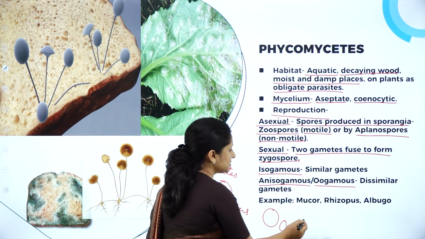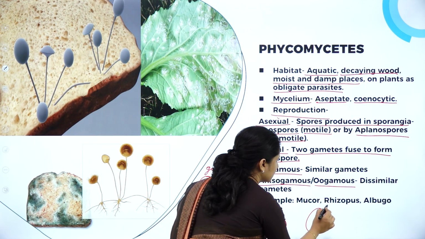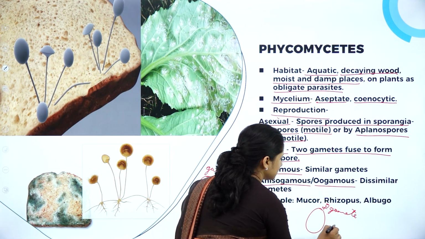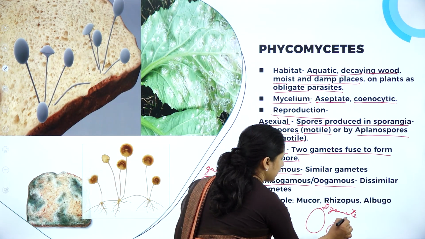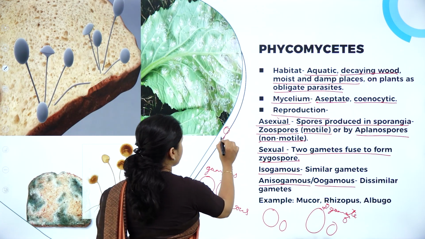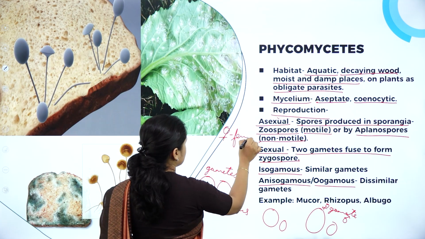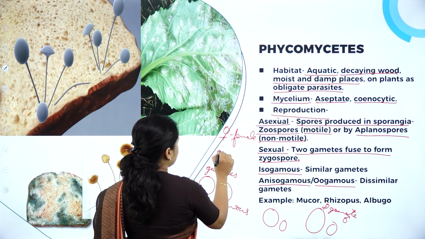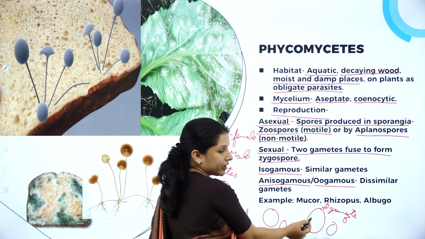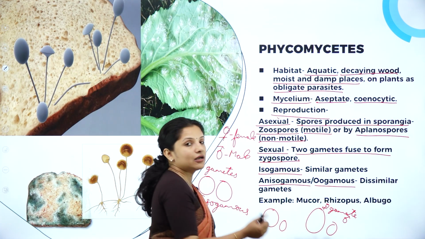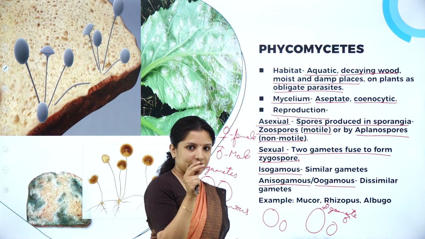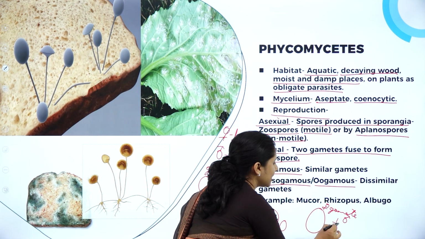And oogamous is wherein there is a female gamete and a male gamete. You know the symbols for female and male, right? This is how they are written in biology. The female gamete will be larger in size and non-motile. The male gamete will be smaller in size and motile because it will have flagella.